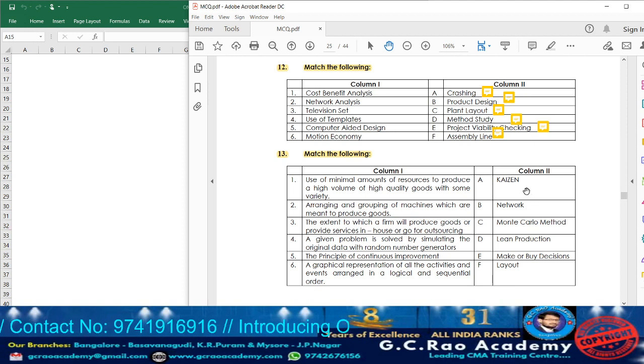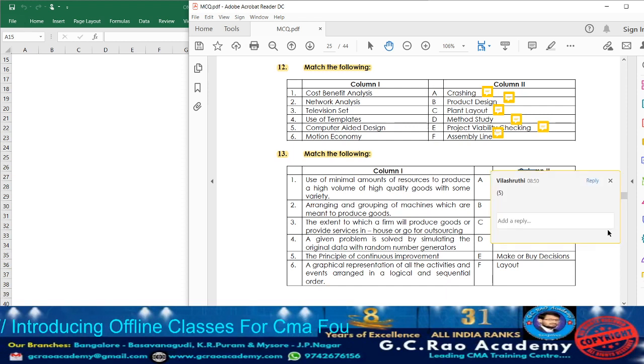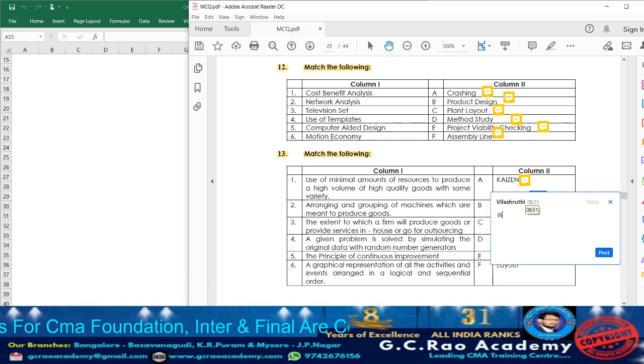Now let us match with column 2. Kaizen they are given. Kaizen is nothing but principle of continuous improvement. So accordingly, against Kaizen, take down point number 5. Next, what we have? Network. It is a graphical representation of all activities and events which will be arranged in the logical and sequential order. So accordingly, take down point number 6.